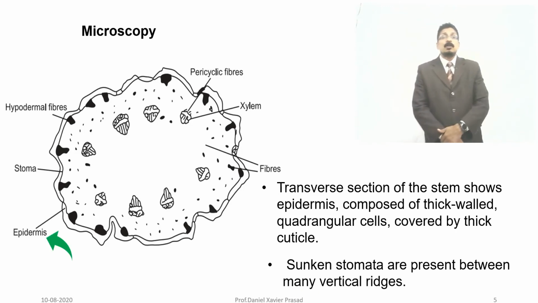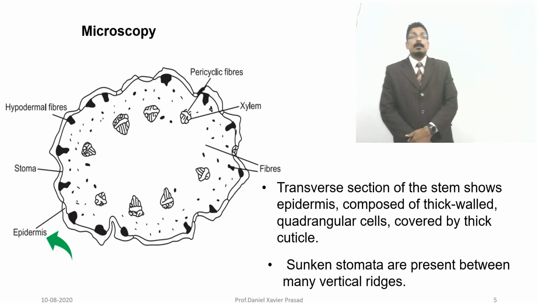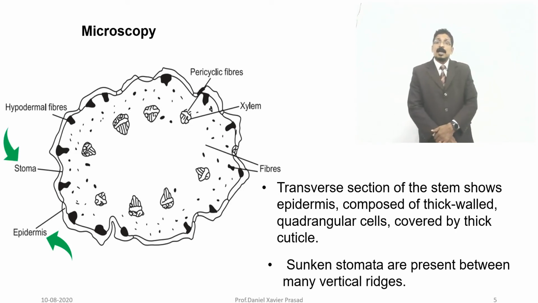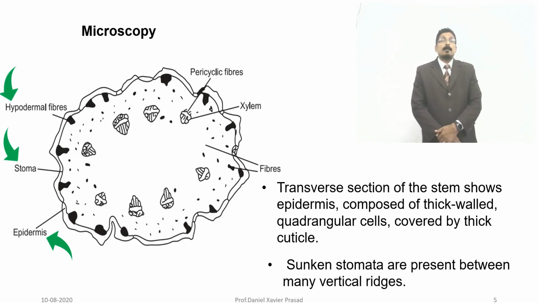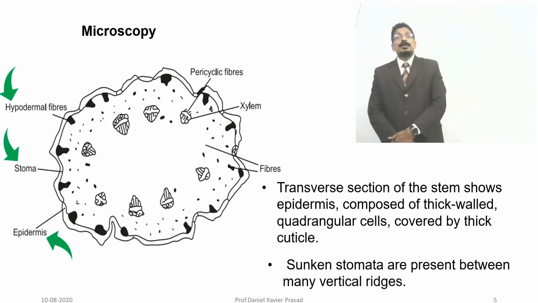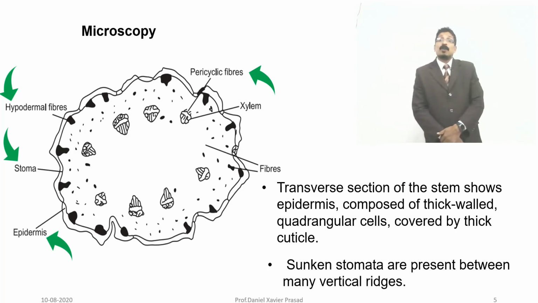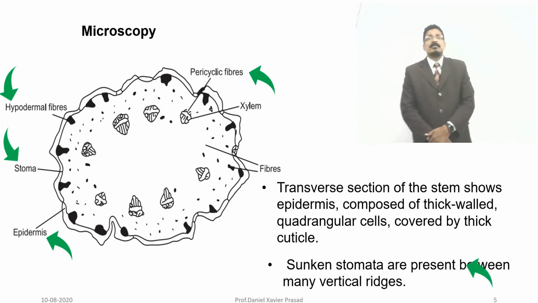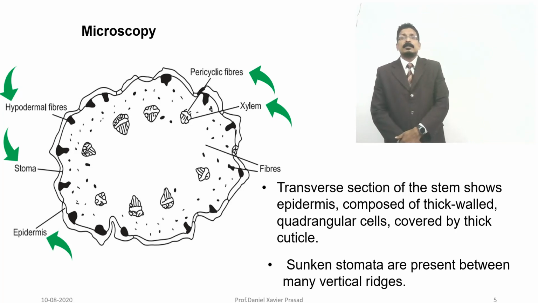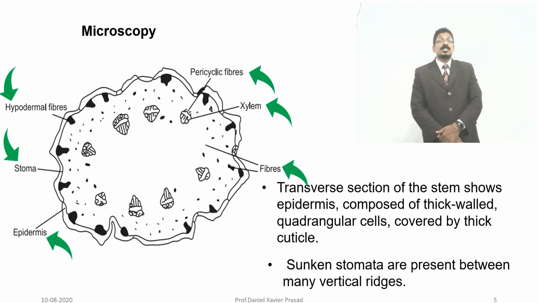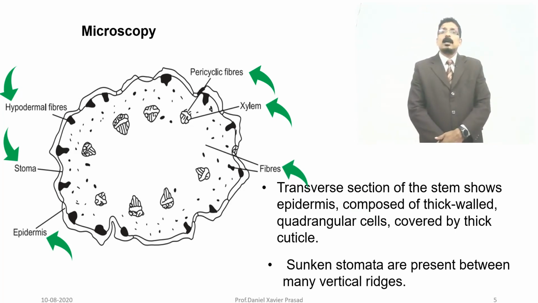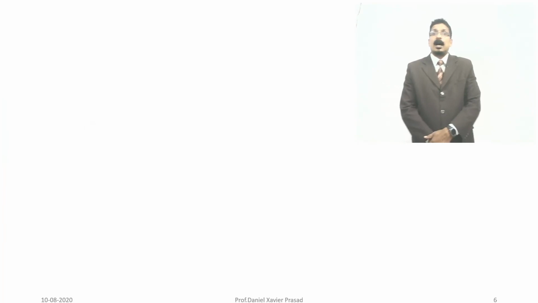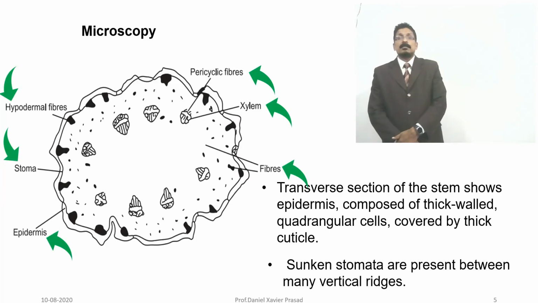Now you see the parts which are mentioned, very easy to draw and to mention: epidermis, stomata which are present in between the two ridges, and hypodermal fibers can also be seen, pericyclic fibers, and the xylem, which is lignified, and certain distributed fibers can also be seen entering near the pith area. That is the diagram which I want to show you.